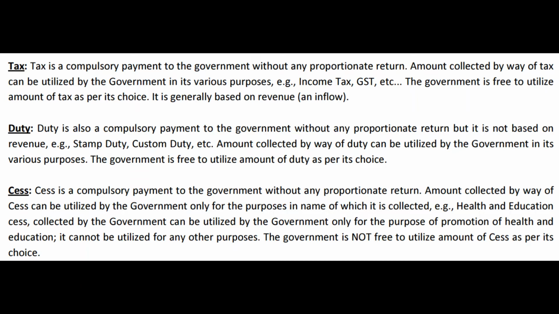The law never said, or the definitions never said, that everybody should pay tax, everybody should pay duty, everybody should pay cess. That was never the intention. Compulsory when it is required by the respective act. If the law says that a person is liable to pay tax, duty or cess, then only he is liable to pay. If the law says somebody is not liable to pay, then they are not liable to pay.